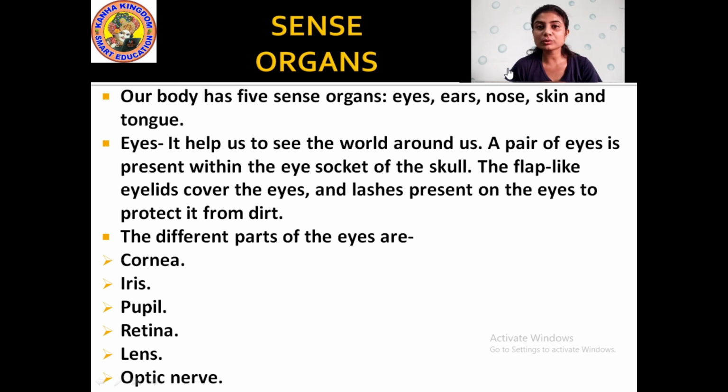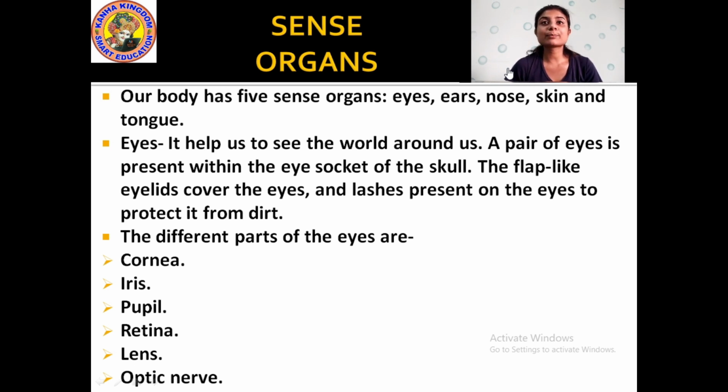Because they help us to sense the things that are present around us. Alright. See, eyes help us to see the world around us. With the help of the eye, we see what is present around us. Without eyes, everything would be blank and black around us. Yes or no? We will not be able to see anything.